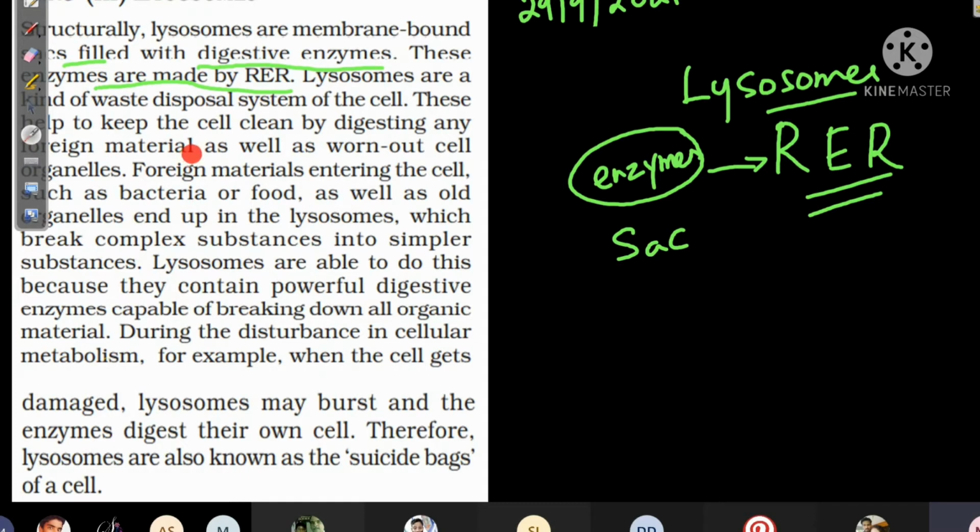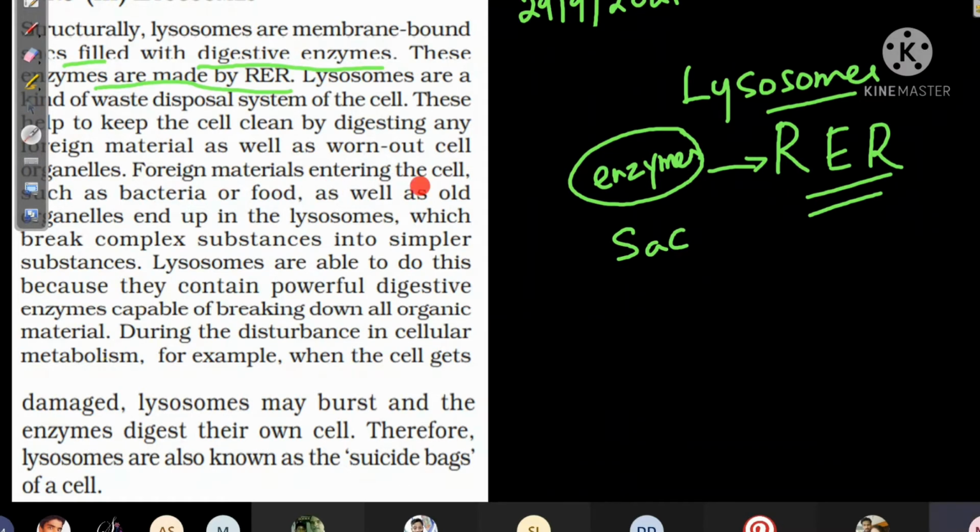They'll go and clean it. That is called foreign material. And worn out means the cell gets damaged, like if you stamped on the plant, that part is worn out. So all these worn out parts will be cleaned by lysosome.